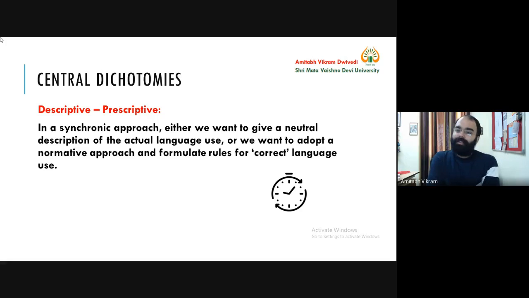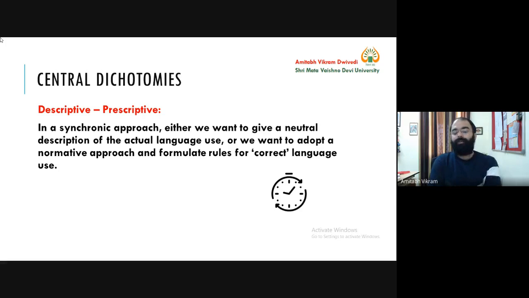But when you are teaching someone, let's say the English language, or you are teaching someone Dogri language, then what will you teach? You will teach, this is the standard way to speak. So you will be more focused on the standard way. So what are grammar books doing? Grammar books are teaching us the standard grammatically correct language use. That is known as prescriptive. It is like a prescription.